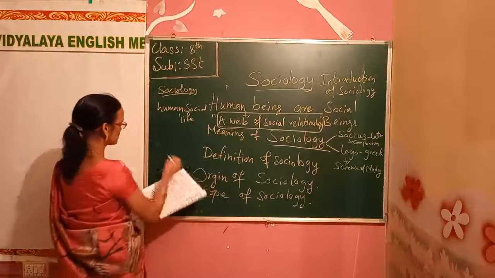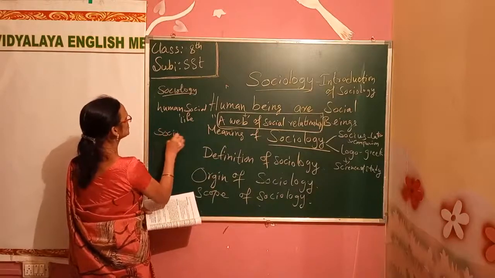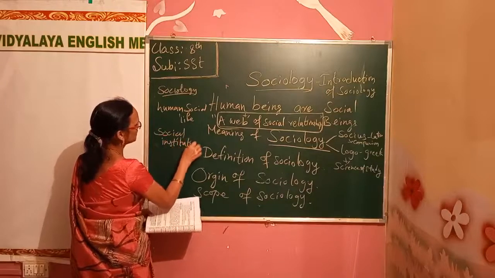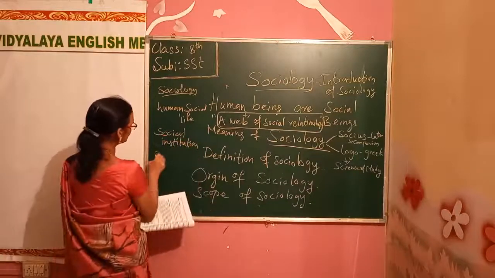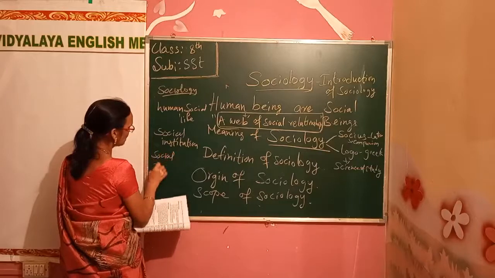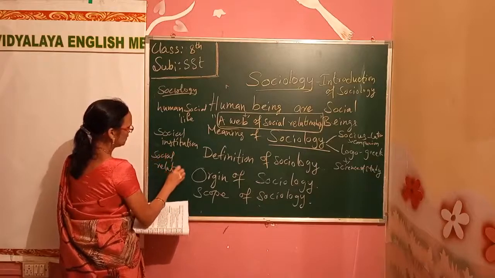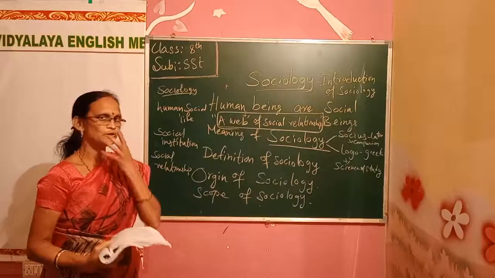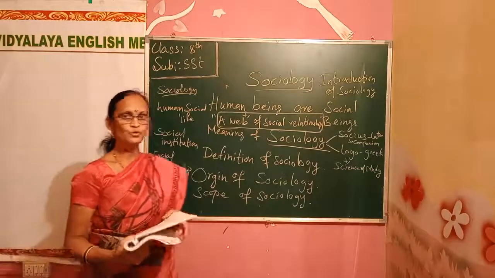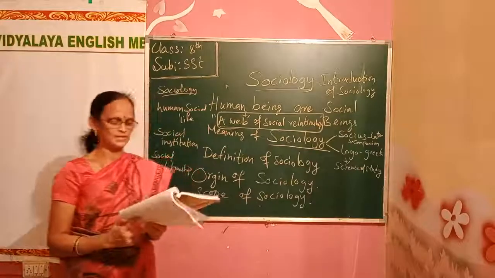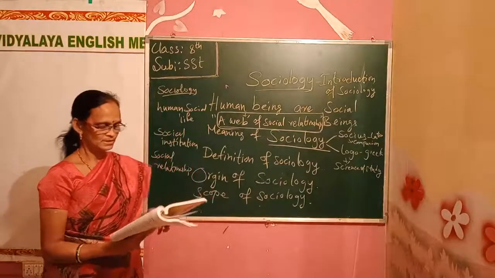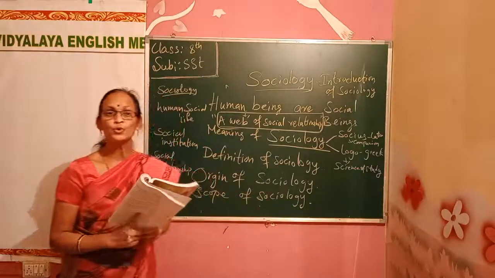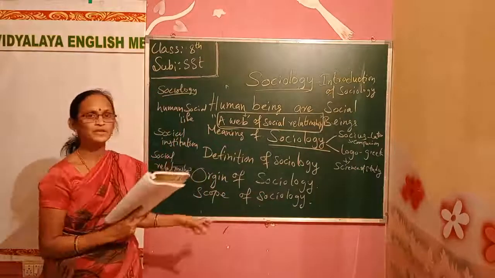Next, social institutions. And also social relationship. If you are maintaining good relationship, society will also give you respect and behave with you with good relation. So all this is studied in sociology, and also social process. How to develop a good society, that also is studied in this chapter.